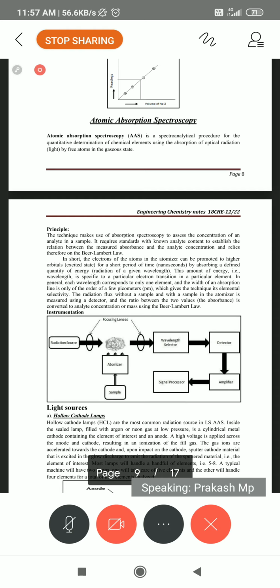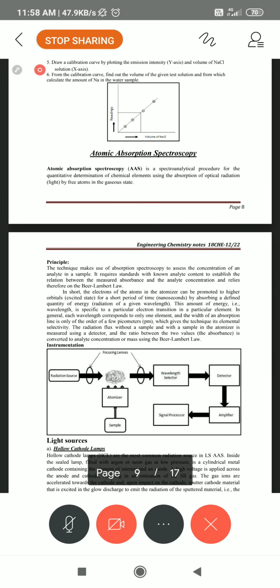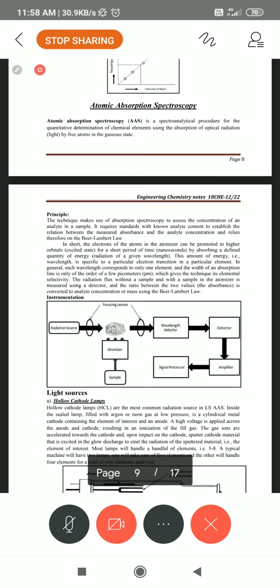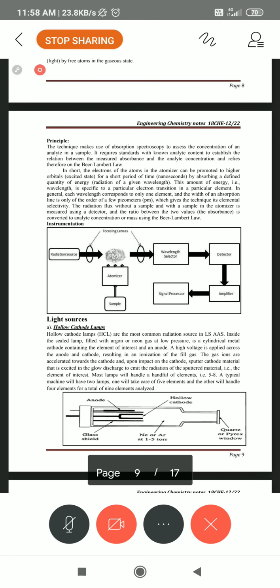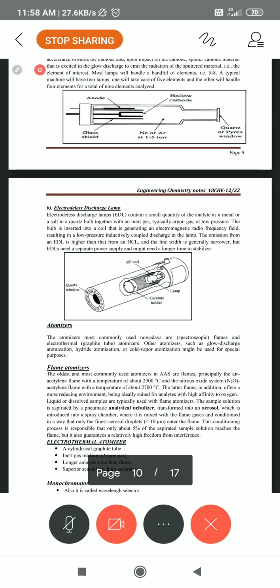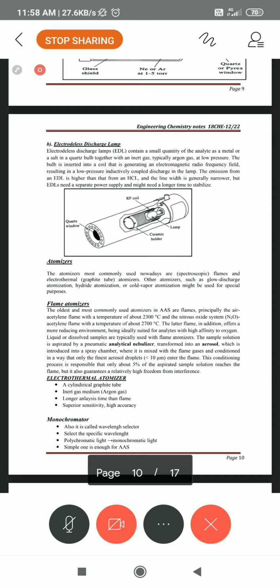One by one, we can send different links. You select those two links, and we will give them either at a time, or otherwise with a gap of two to three days. But in total, we are taking the average of all three internals. So be careful and attend all three internals. Whatever marks you get in those internals, only that much will be sent to the university.